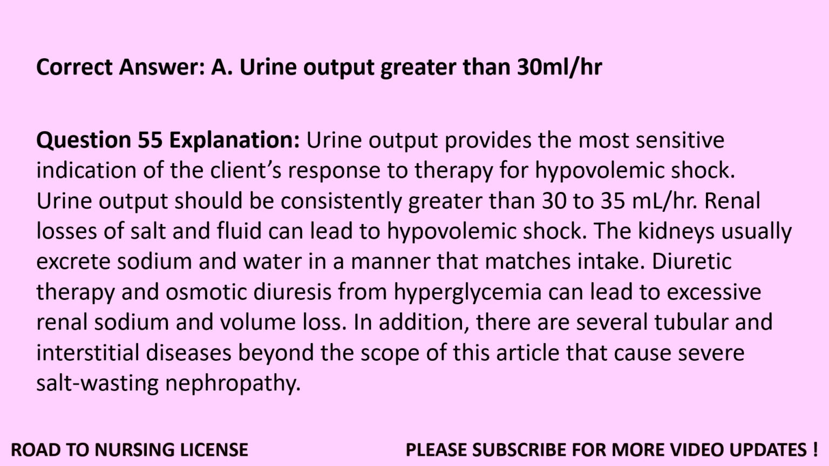Question 55 Explanation. Urine output provides the most sensitive indication of the client's response to therapy for hypovolemic shock. Urine output should be consistently greater than 30 to 35 milliliters per hour. Renal losses of salt and fluid can lead to hypovolemic shock. The kidneys usually excrete sodium and water in a manner that matches intake. Diuretic therapy and osmotic diuresis from hyperglycemia can lead to excessive renal sodium and volume loss. In addition, there are several tubular and interstitial diseases beyond the scope of this article that cause severe salt wasting